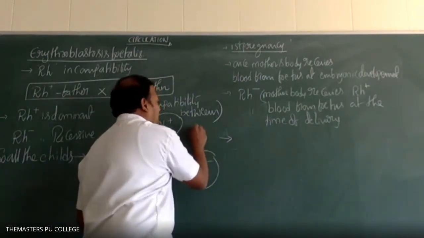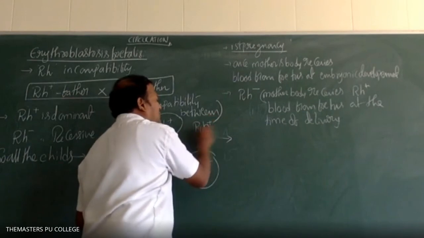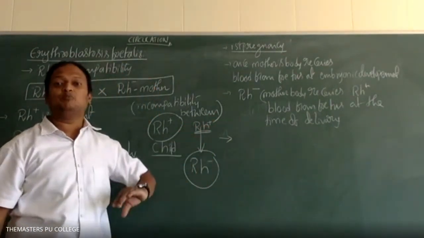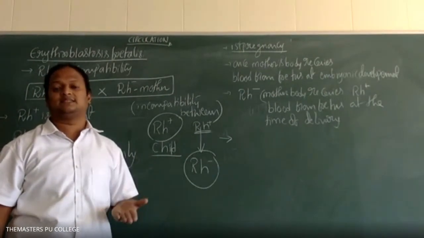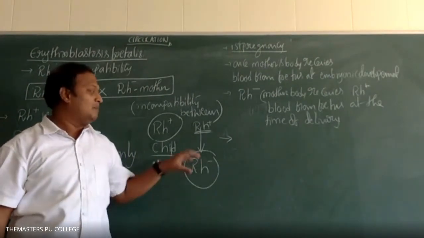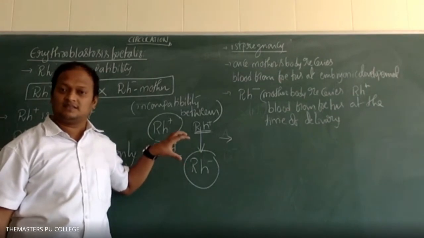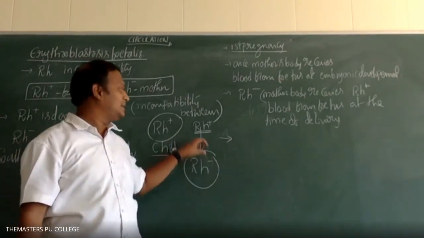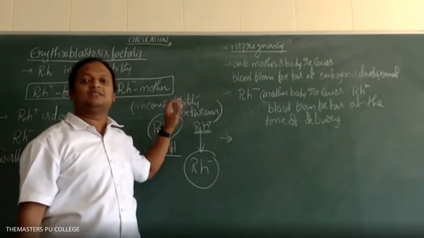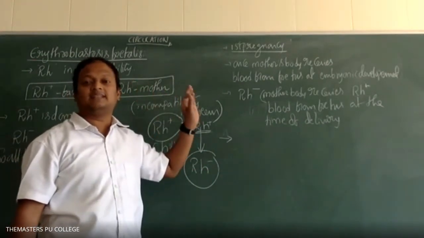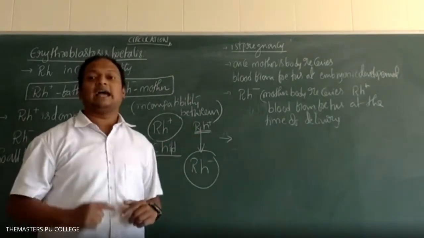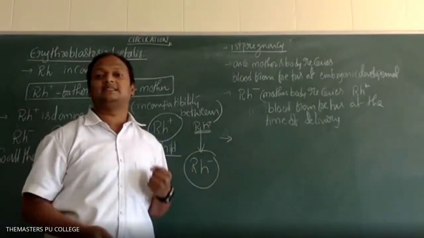Once Rh negative receives Rh positive, against Rh positive, antibody production takes place. The mother's immune system decides that the Rh positive is foreign material, it is an antigen. So only against Rh positive, antibody production takes place in the mother's body.